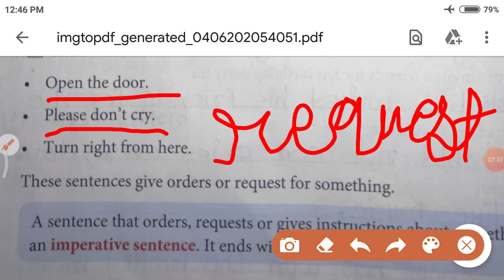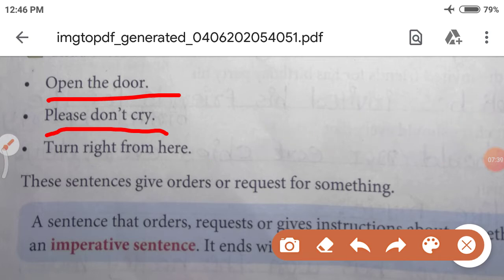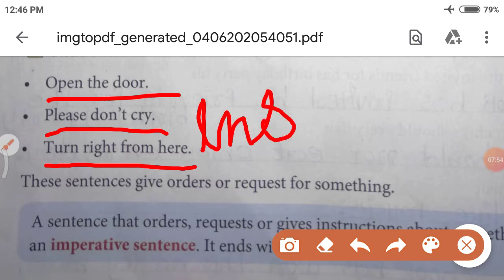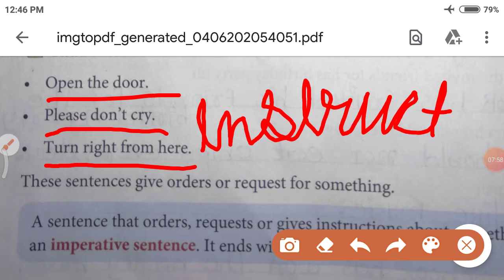Last is, turn right from here. Turn right from here. Listen to me carefully. Write properly in your book. What is that? All that thing is called instruction. What is it called? Instruction. Okay, I am writing in short.